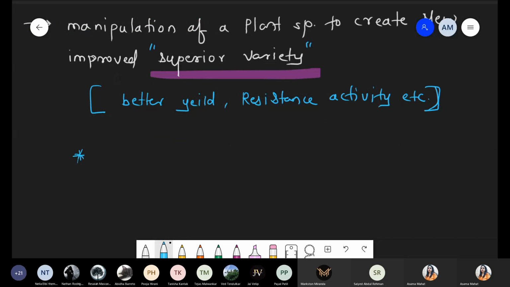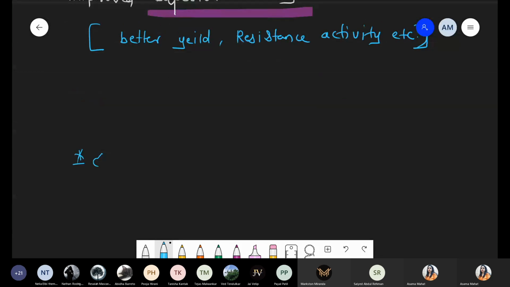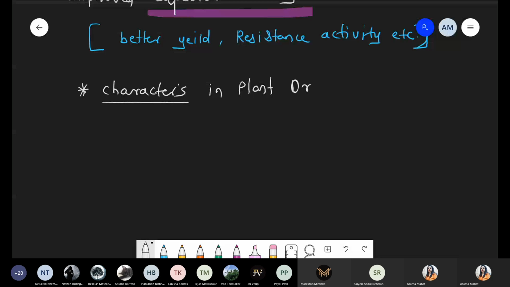So write down the title: characters in case of plant breeding. Whenever you are performing the breeding process, forming a new superior species that is favorable in all characters, on all features with respect to economy, yield, and resistance activity, we have to discuss some points.